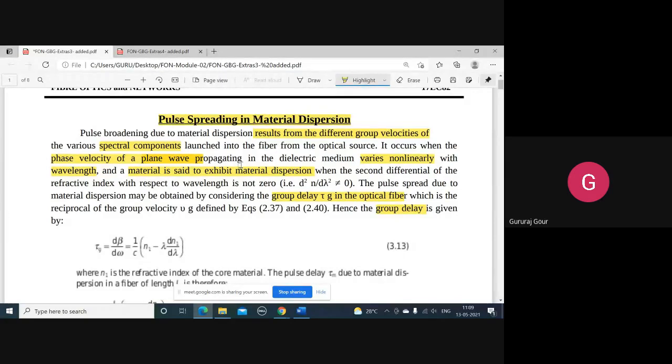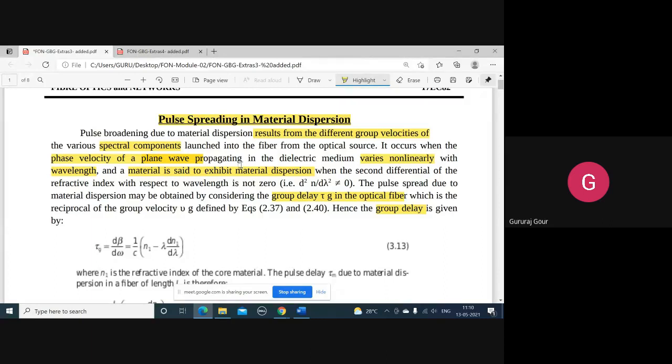Like that we'll be having, because all these points, the spectral components, will not be launched at the same time at the link transmitter coupling to the fiber, isn't it? All the rays will not be launched at the same time, and obviously if you look at these light rays in terms of the spectral components, the points having the same phase velocity will be different.